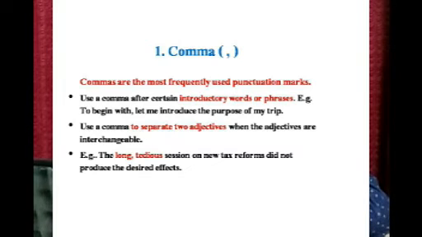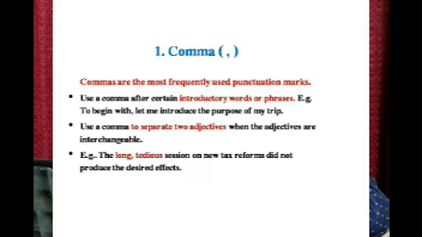Now we go to the first punctuation, that is comma. Commas are the most frequently used punctuation marks. So in a sentence you find a lot of commas, unlike other punctuation marks. Use a comma after certain introductory words or phrases. Example: To begin with, let me introduce the purpose of my trip. So whenever we try to introduce a sentence or a paragraph, we use a comma.